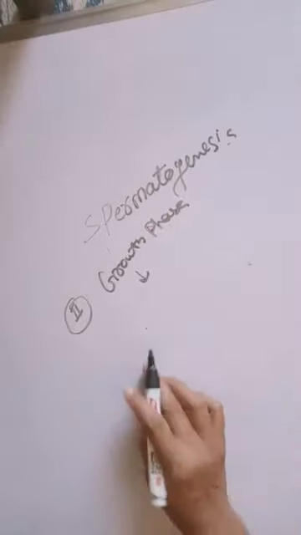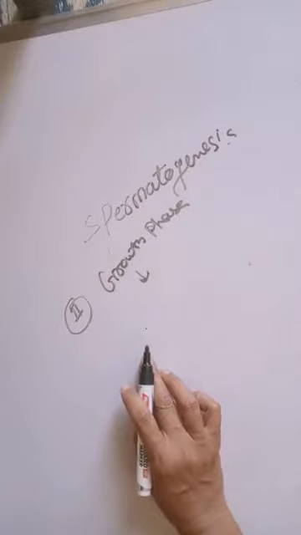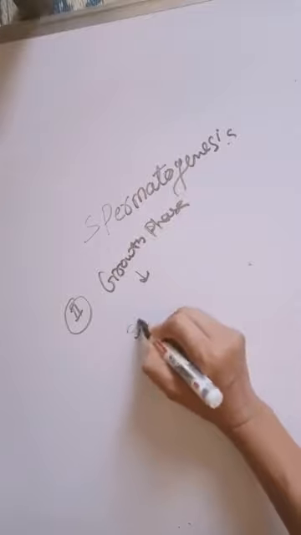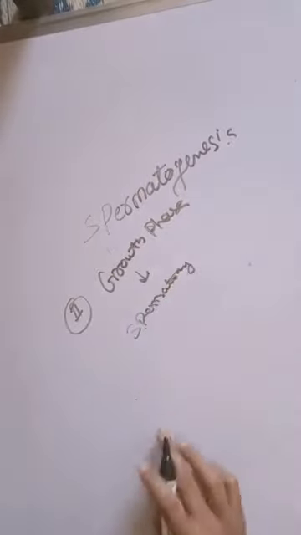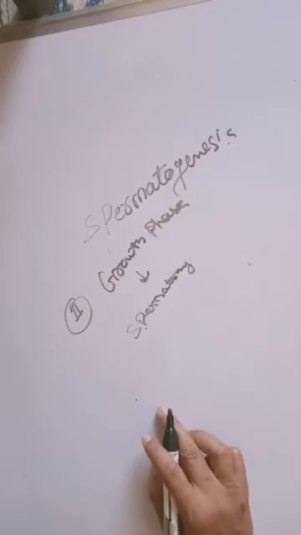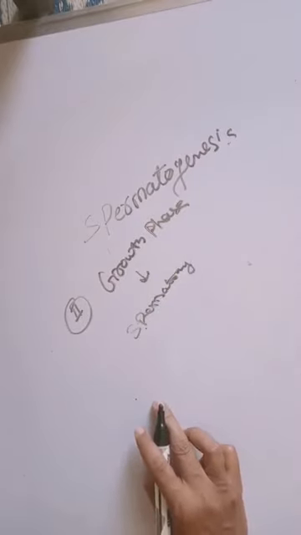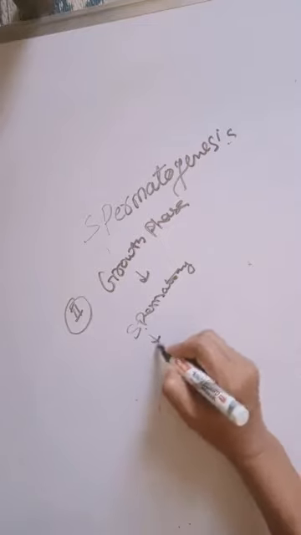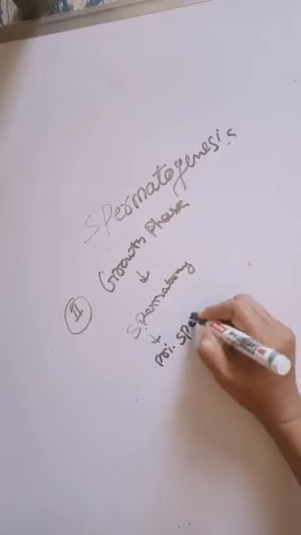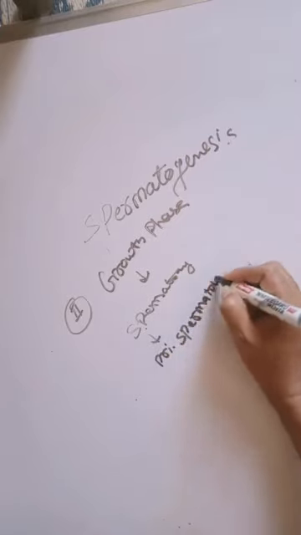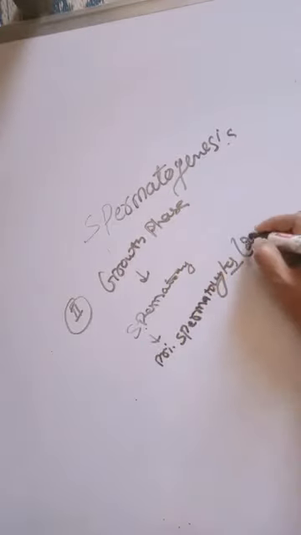After the multiplication phase, spermatogonia, after taking nutrition from the germ cells, become 2 times in size, and these are known as primary spermatocytes, which are also diploid.